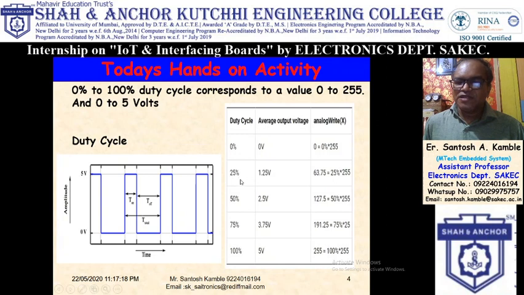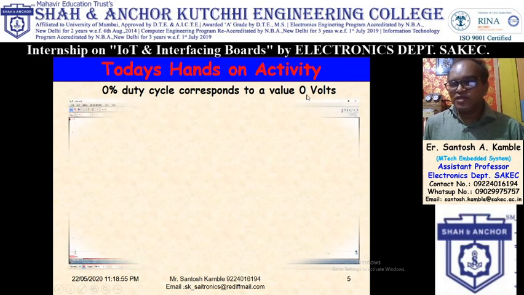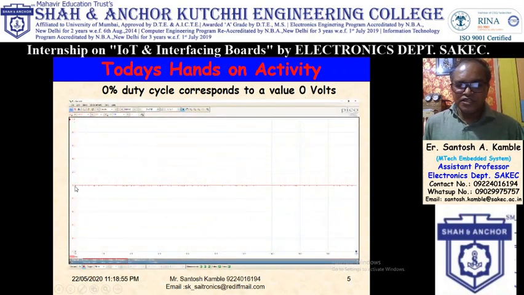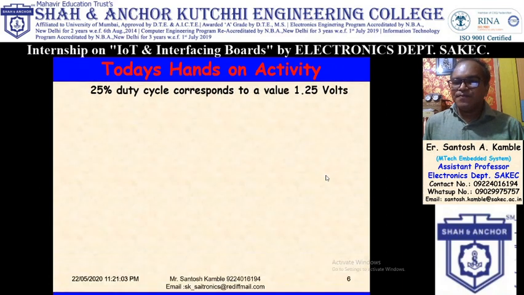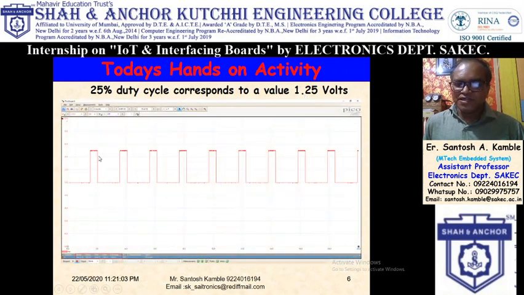So for 0%, 25%, 50%, 75%, 100%, how does PWM look? I will show the graph. First, 0% duty cycle corresponds to 0 volt and the graph is like this. It is 0 volt. Then for 25% duty cycle, the value will be 1.25 volt and this is the graph. 25% it is on time, 75% it is off time. So my duty cycle will be 25%.